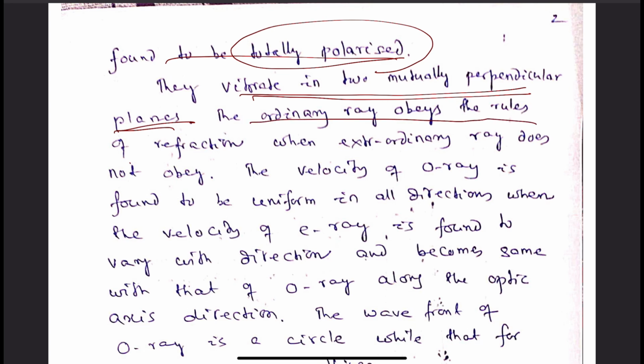The ordinary ray obeys the rules of refraction, because when the light is incident normally, it will get refracted in that direction, and we will get another ray which will deviate from this normal incidence.